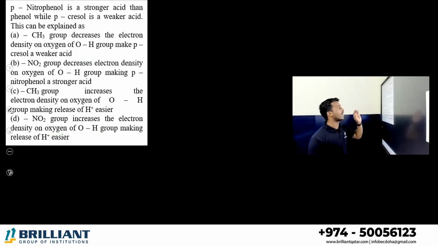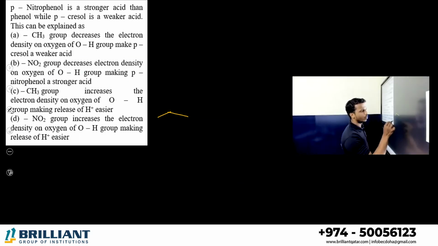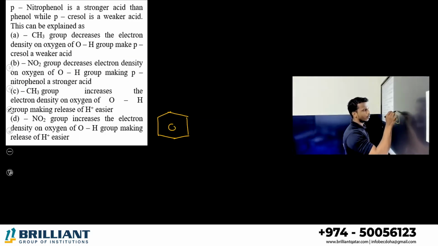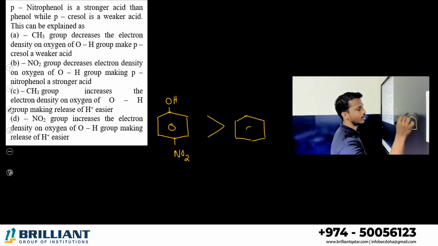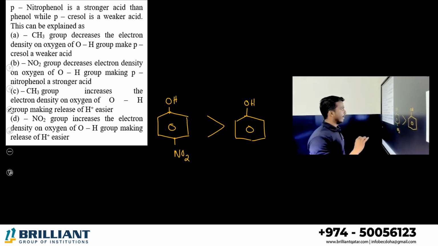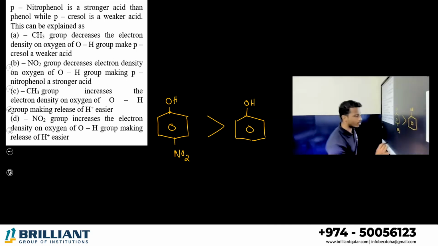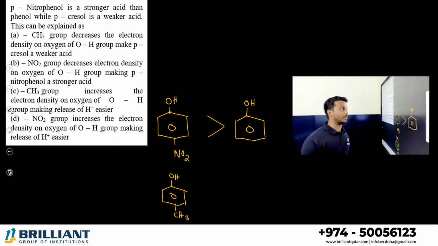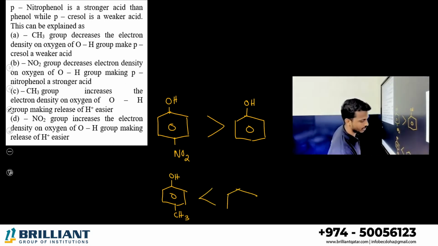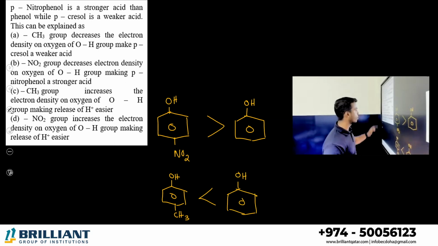Para-nitrophenol is a stronger acid than phenol. What is para-nitrophenol? Phenol with a nitro group at the para position. They're saying it is a stronger acid than phenol, while para-cresol, do you remember what is para-cresol? Para-cresol means phenol and CH3. Para means opposite. Para-cresol is a weaker acid than phenol. What is the reason? You know the reason, right?